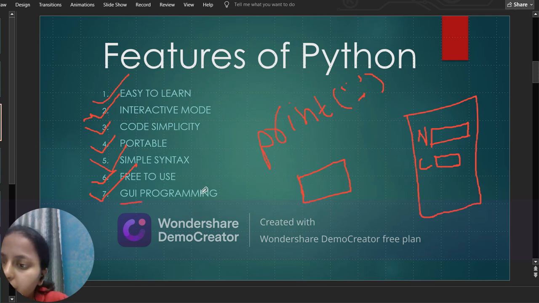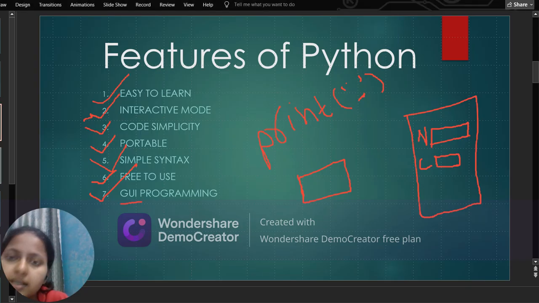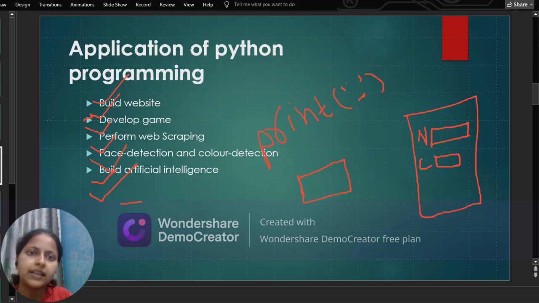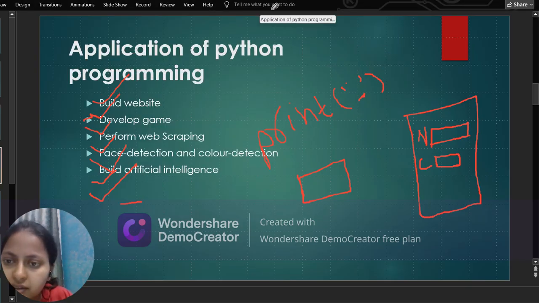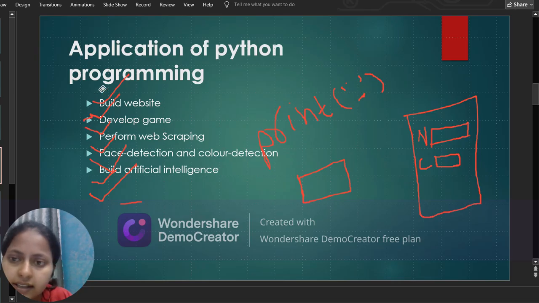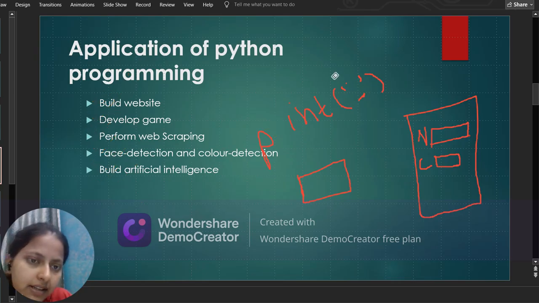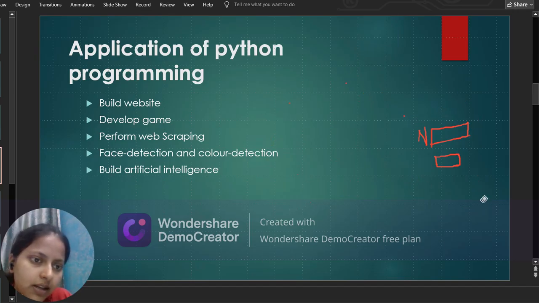Now let's move to the other slide, which is applications of Python. I need to erase all the things. Just a second. Why is the eraser not working? Sorry for this. I will erase it beforehand next time. So now let's start.